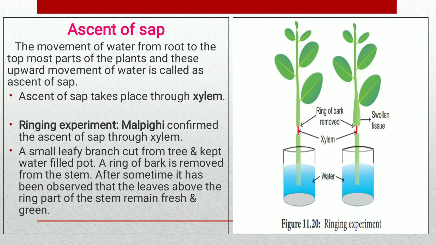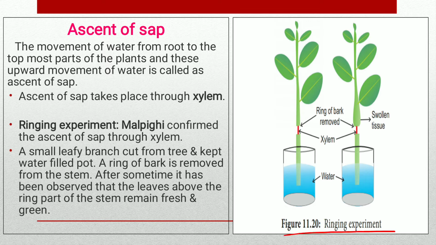In the ringing experiment, bark is removed from the stem, and then the experiment is left as such for a few days, and the leaves above the ringing part of the stem remain fresh and green. This is because the ascent of sap takes place through the xylem. This one is the ringing experiment.